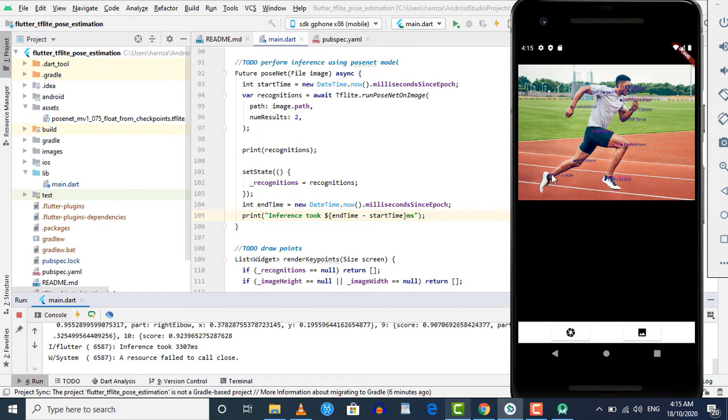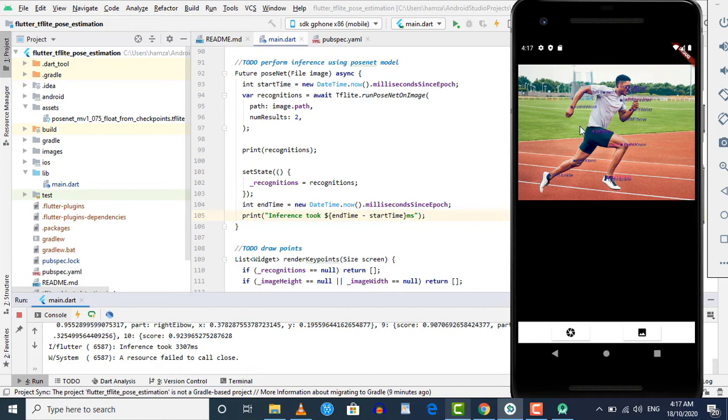And there you can see that at the left ankle we have that point and the text left ankle. Similarly, on the right ankle we have that point. Similarly, we have the points and key point names at other positions in the image, for example, this left knee, left hip, left wrist, right wrist, and so on. As you have seen, our application is working correctly as we have chosen an image from the gallery. After choosing the image, that image was passed to our model and our model returned the result. Based upon the information returned in the result, we have drawn these points on the image.